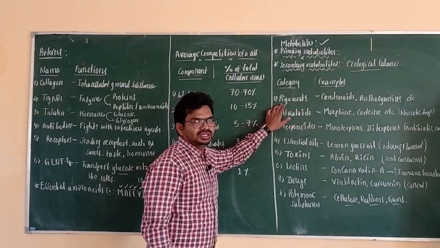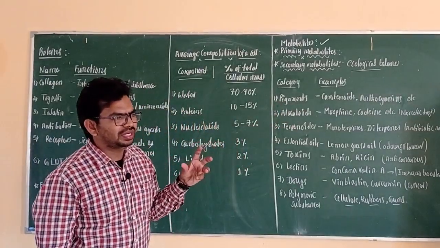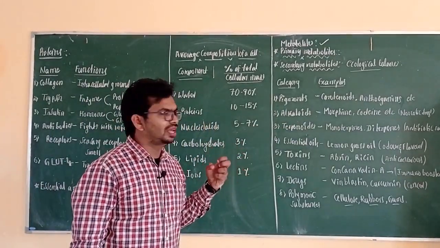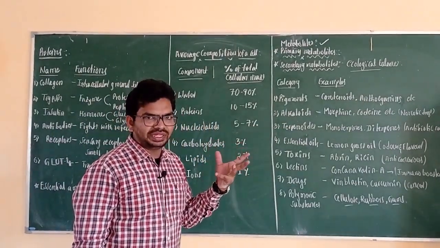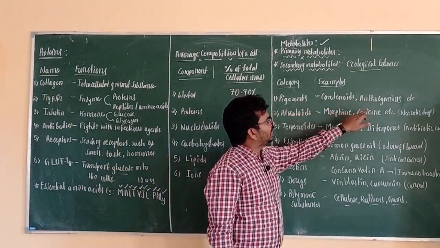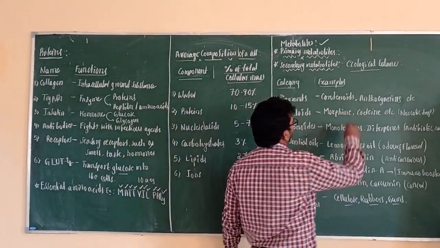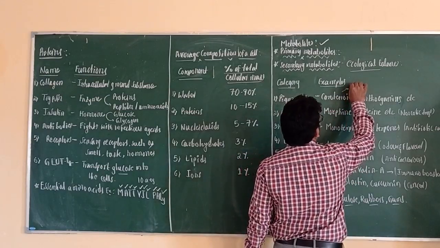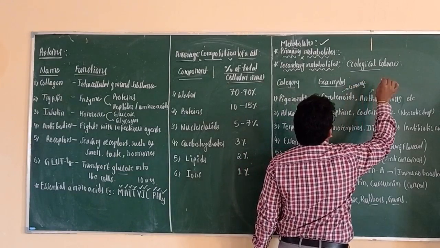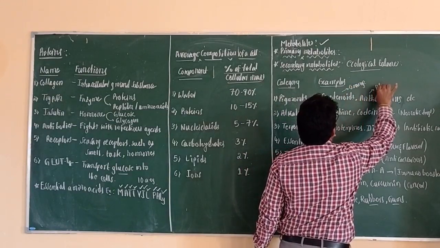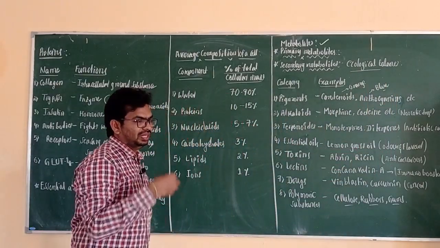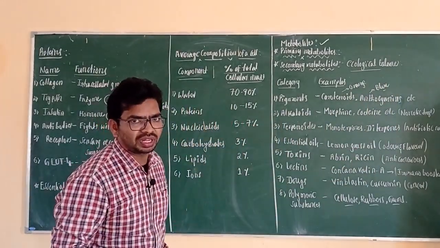Pigments are the protein components or any components that emit color. They release or reflect color, and we call them pigments. Examples are carotenoids and anthocyanins. Carotenoids emit orange color and anthocyanins emit blue color, and some pigments like xanthophylls are responsible for yellow color.